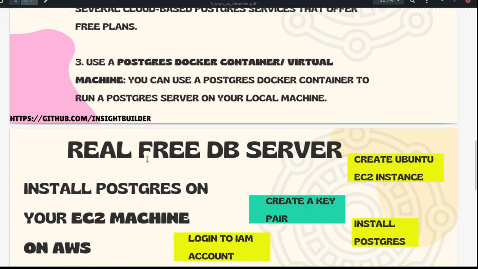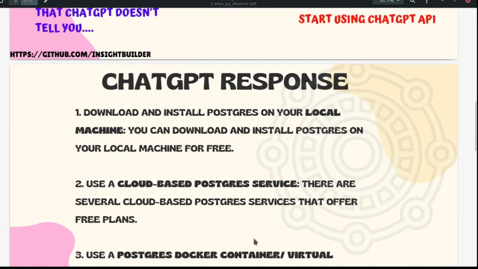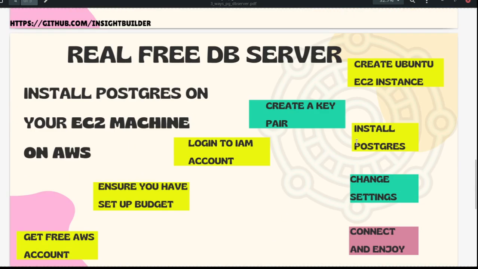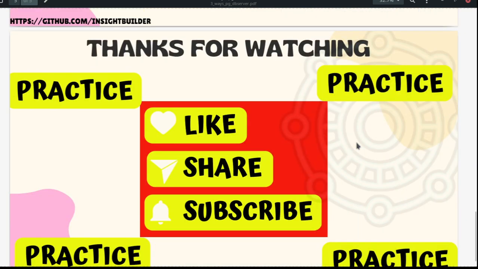Finally, we have seen one method that ChatGPT did not list for getting free access to a database server. And on this database server, we also learned how to install Postgres. How wonderful is that? You can actually practice. You saw the way I was typing all those commands. That is because I have been practicing for quite some time. That is possible for you also. That is the intention of this video. I want everyone to be really a master of the technology.